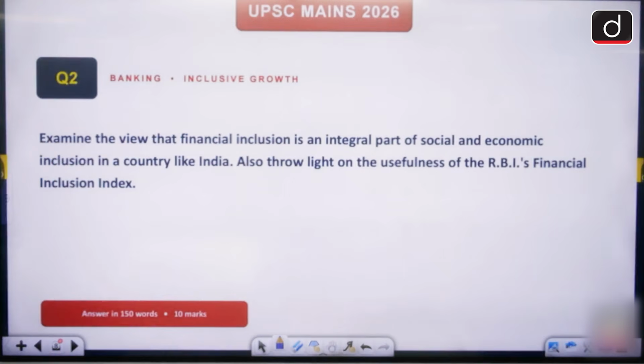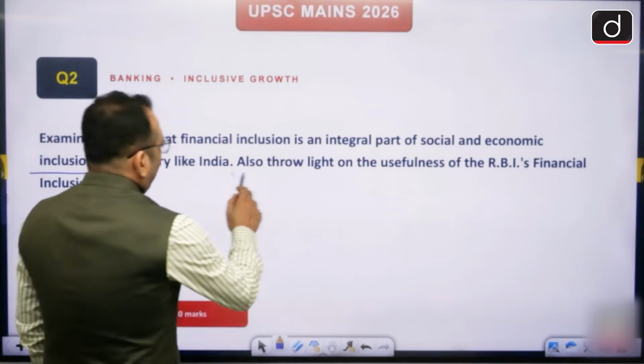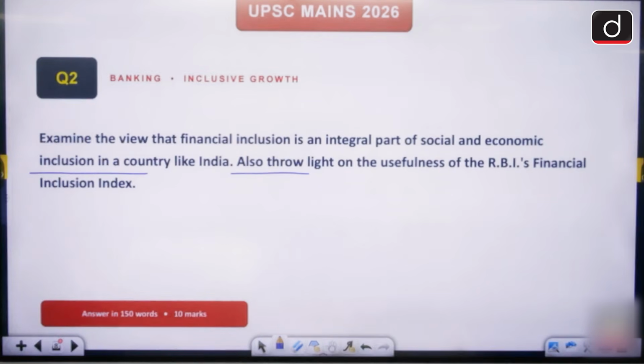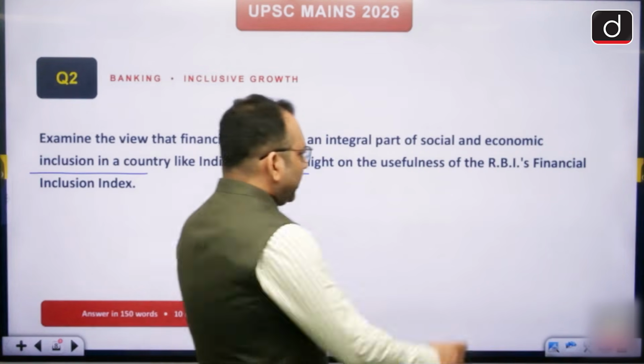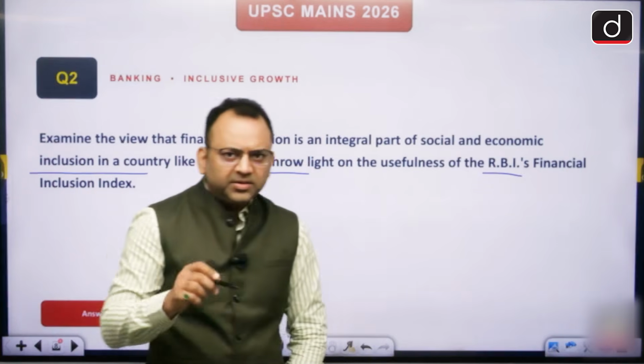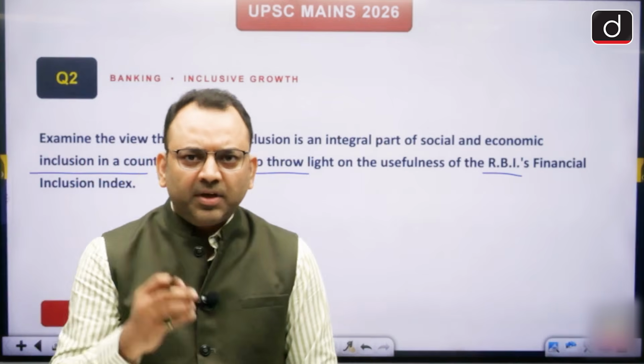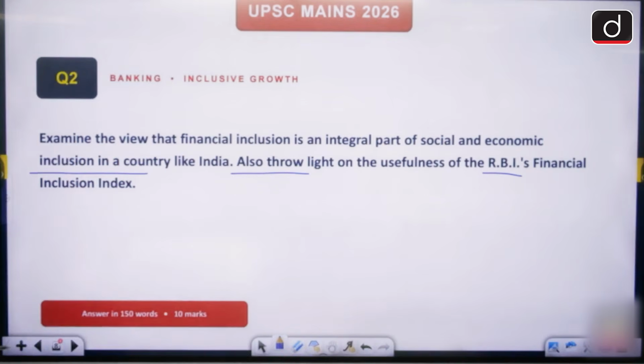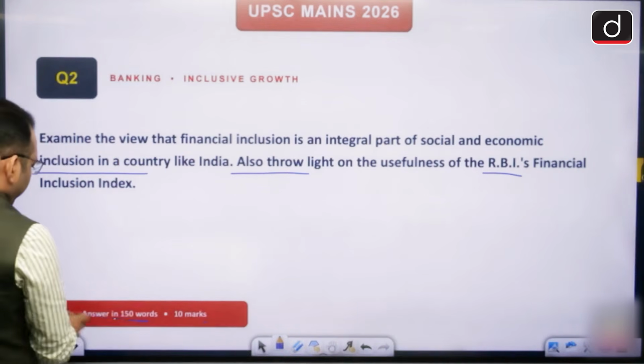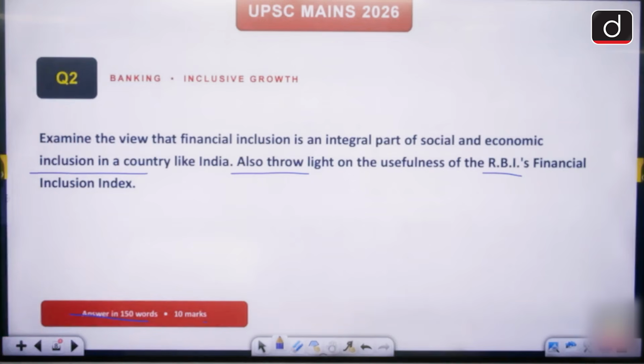The second question you see is: examine the view that financial inclusion is an integral part of social and economic inclusion in a country like India, right? Also throw light on the usefulness of RBI's financial inclusion index. You see, this index was also in the PT this year. There was a question in the prelims on the criteria of the index, right? Again, the question is of 10 marks and 150 words, so we just break up the question.